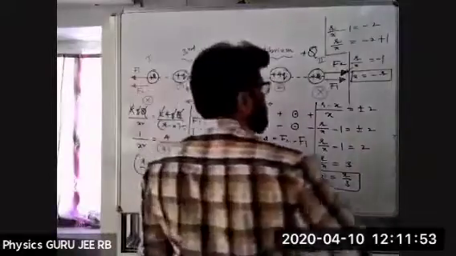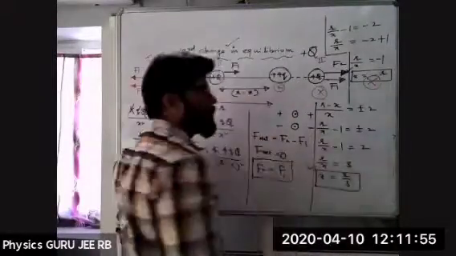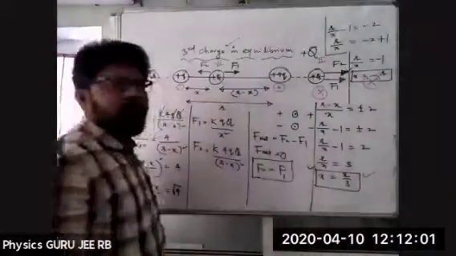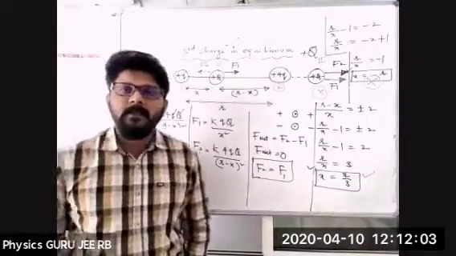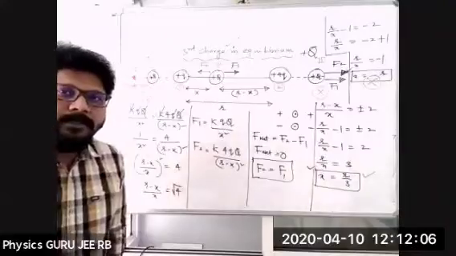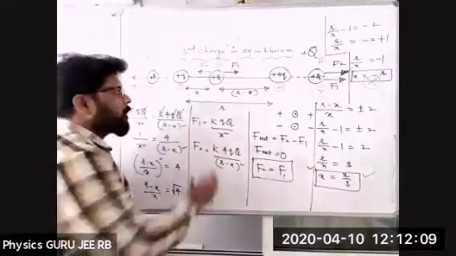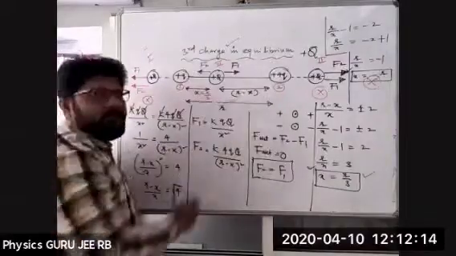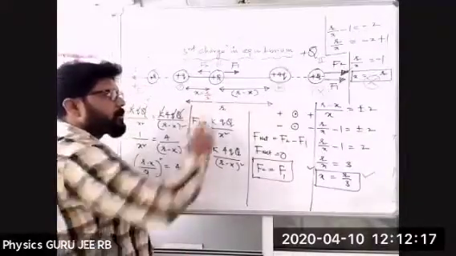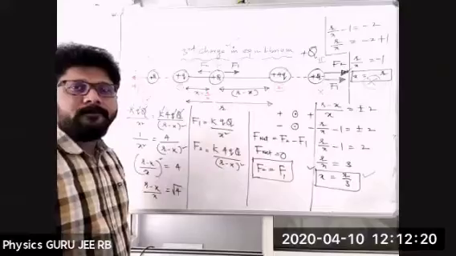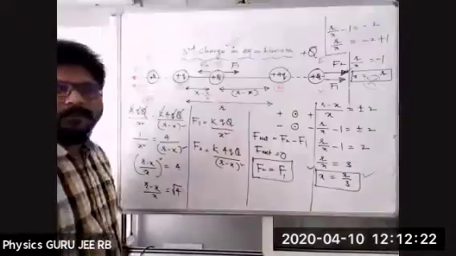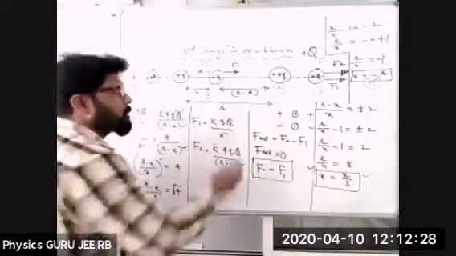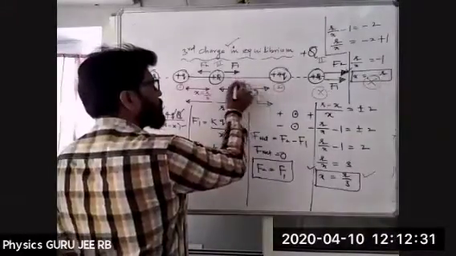If I take this answer, it should lie outside the charges. If I take this answer, then it will lie in between the charges. Is it clear? This one, all of you? समझ गया? Nice. Or here x is nothing but r by 3, and the remaining distance कितना हो जाएगा? r by 3. उसके बाद में remaining distance बोलिए 2r by 3. The remaining distance is 2r by 3.